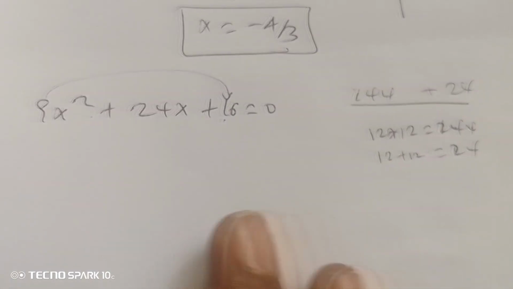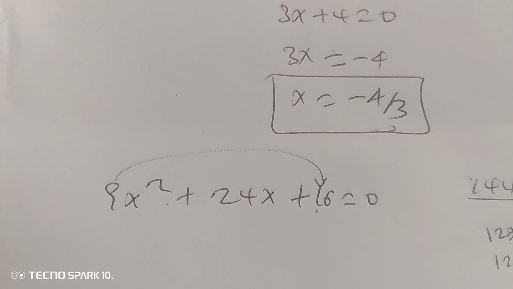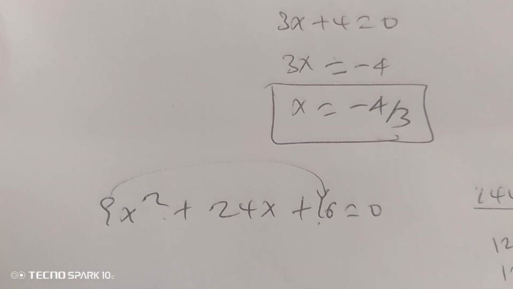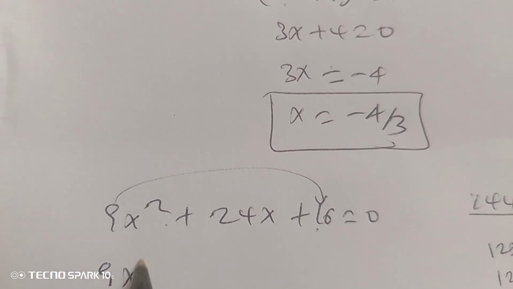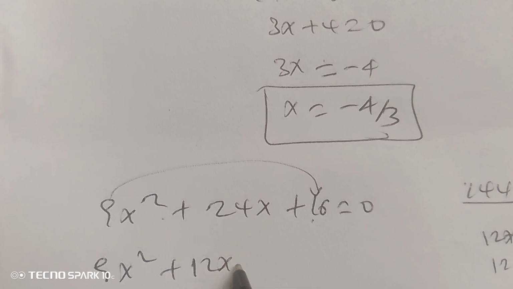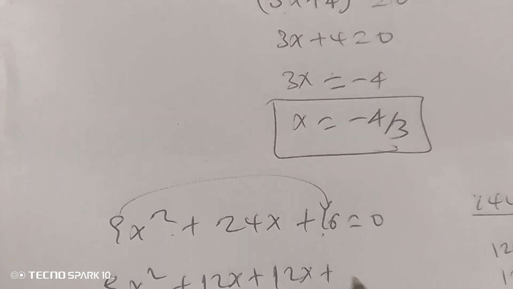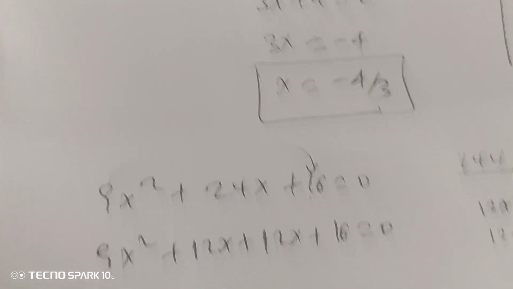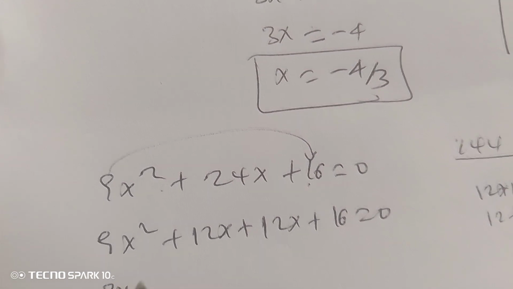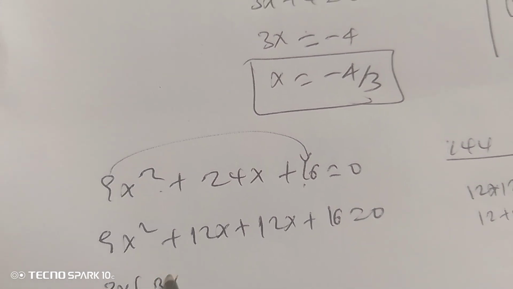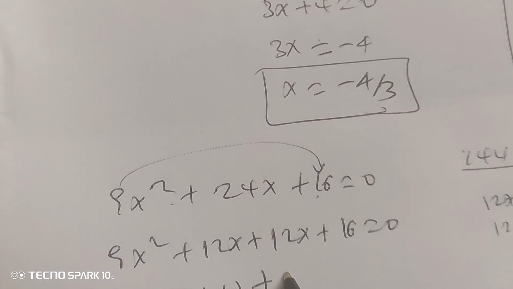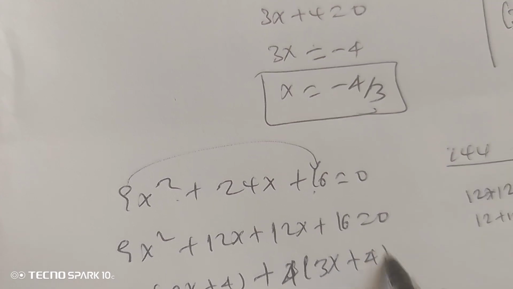So what I'm going to do is come here: 9x squared plus 12x plus 12x plus 16 equals 0. I take 3x as a common factor, 3x plus 4 plus x plus 4, which is 0.